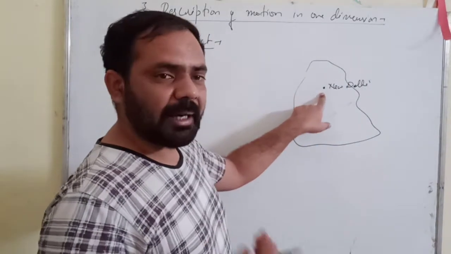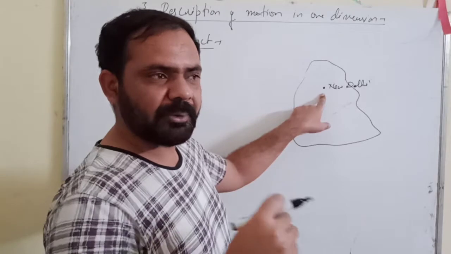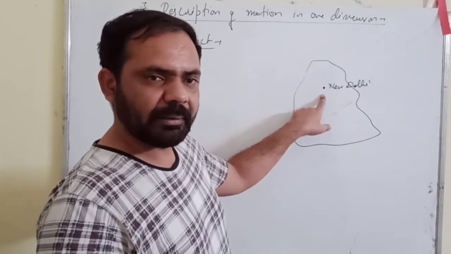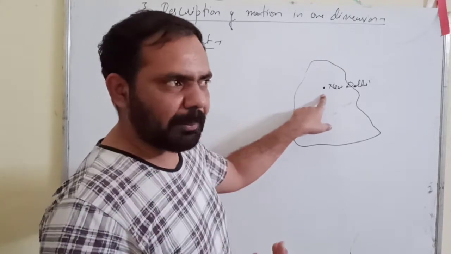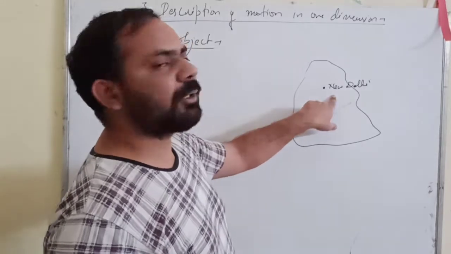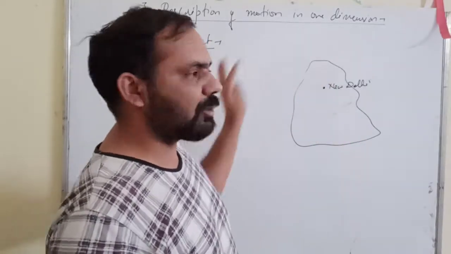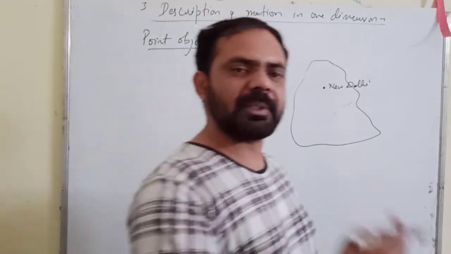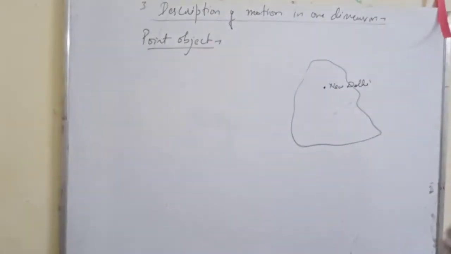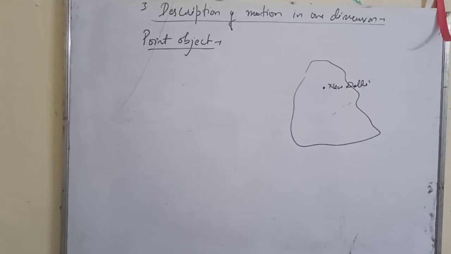But is the size of New Delhi so small that you can represent it with the help of a point? No. New Delhi is very big, but still the size of New Delhi is so small in comparison to the size of India that you can represent New Delhi with the help of a point. So point object means